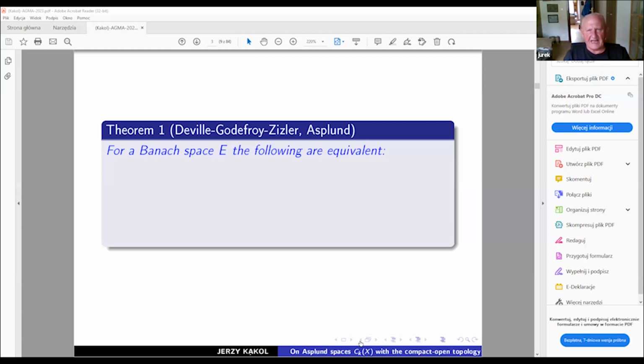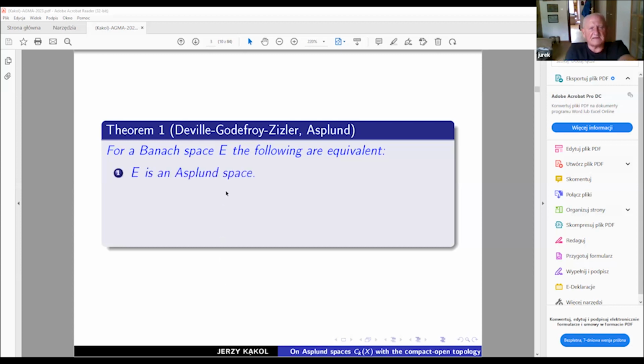And one should add Asplund, because Asplund already knew about this result. Also Namioka and Phelps. I didn't add these two last names, I'm sorry. But we already have some very nice equivalent conditions, or I would say descriptions, of a Banach space being Asplund.